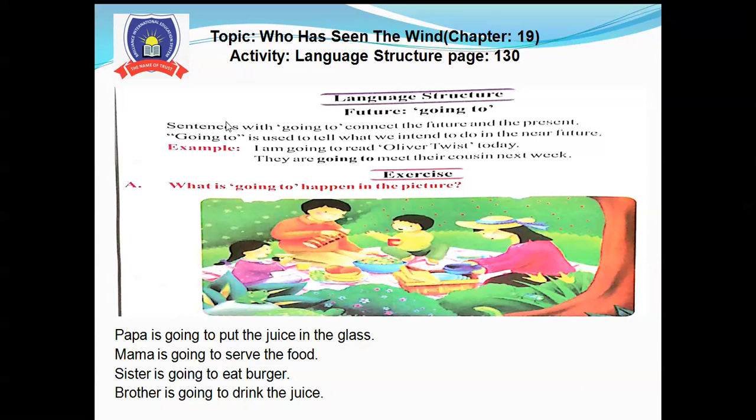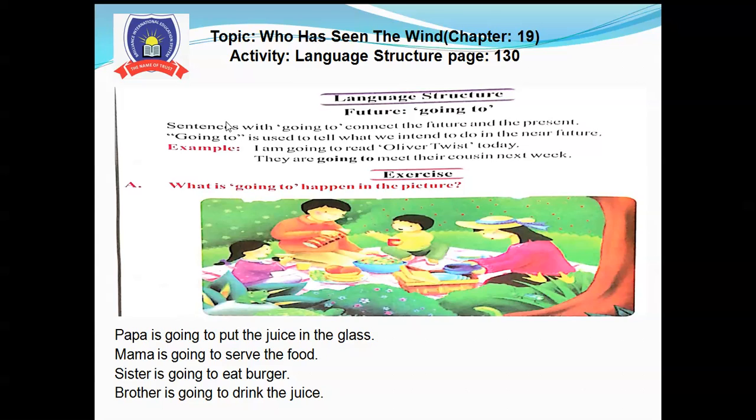Okay. So here is exercise A on your book, page number 130. What is going to happen in the picture? Here is a picture in which one sister, one brother, Papa and Mama are sitting and eating something. They are having their meal. So you have to tell what is going to happen in this picture.